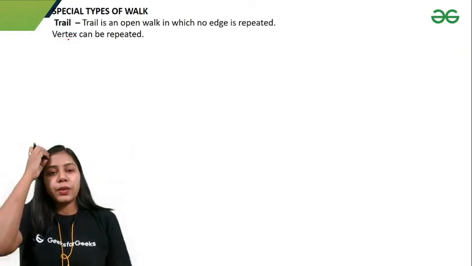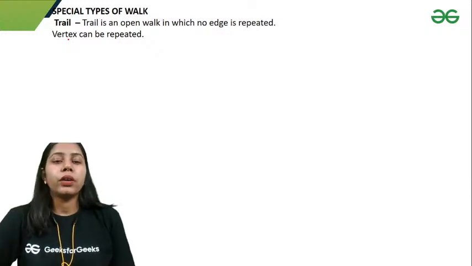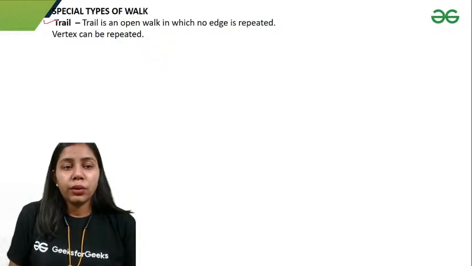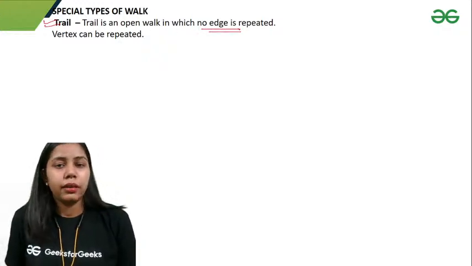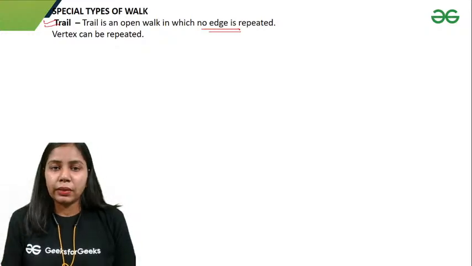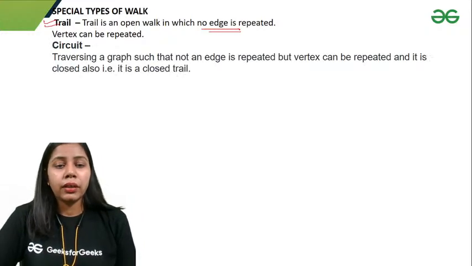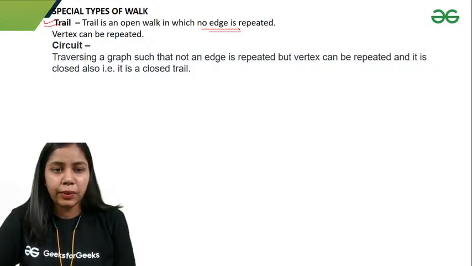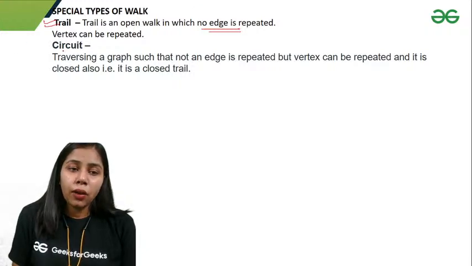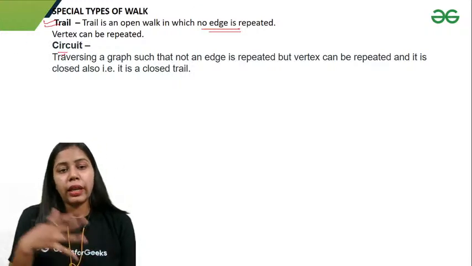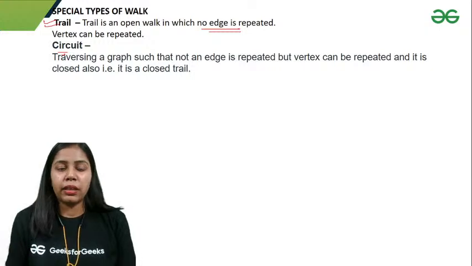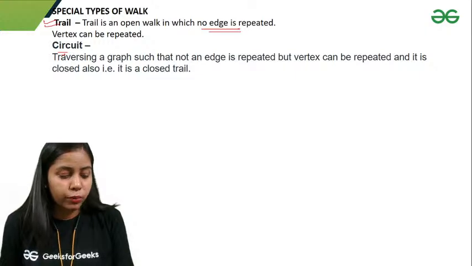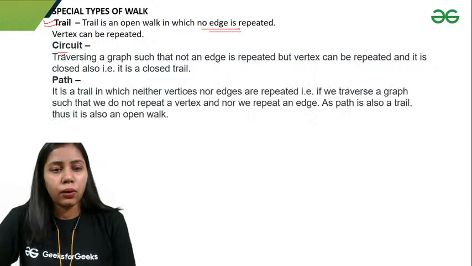Okay, now we have special types of walk. Trail is an open walk in which no edge is repeated. So you have to remember, if we are talking about trail, then edge should not be repeated. Vertex may be repeated, but edge should not be repeated. In circuit, no edge is repeated, but vertex is repeated. So basically, circuit is a closed trail, right? We have initial and final vertex should be same in a circuit. So if I have to talk about circuit, I can say that it is a closed trail.